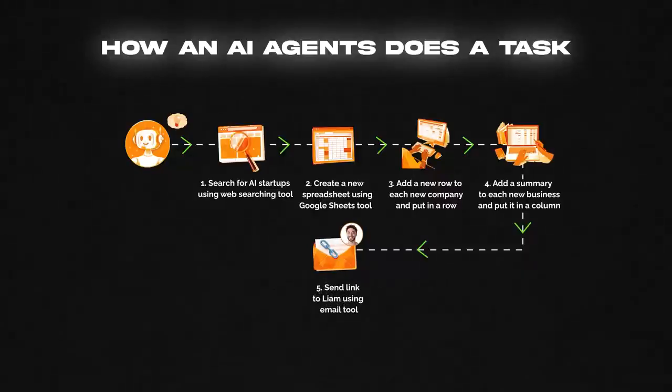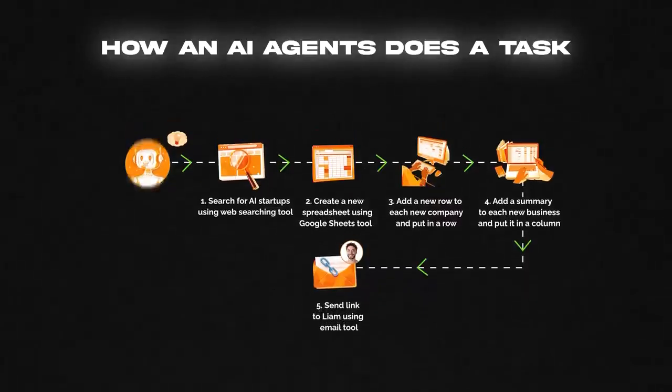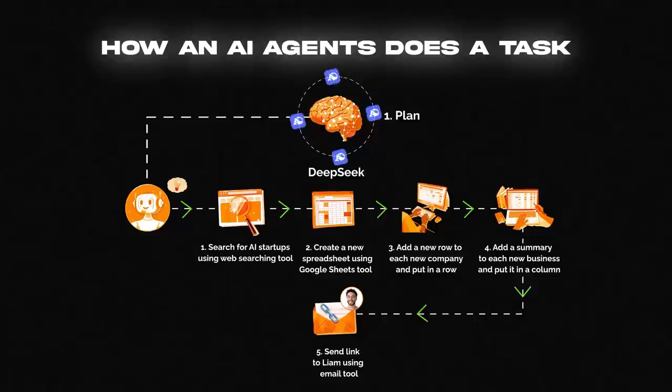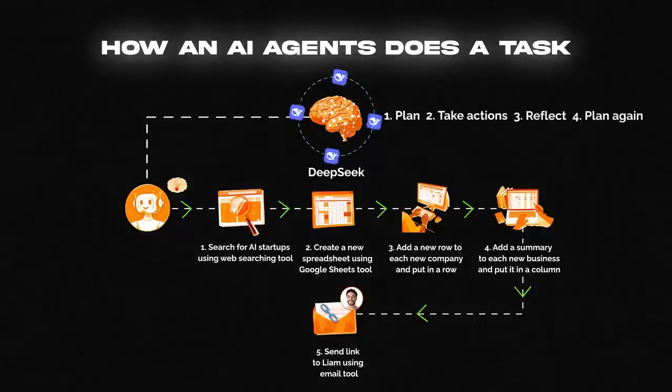And that's all great. But then when you add on top of that powerful reasoning models like OpenAI's O1 and O3, and even things like DeepSeek as the brain of the agent that can plan, take actions, then reflect, and then plan again, and so on, you have essentially created a truly intelligent AI that solves problems and approaches them just like a human would. So say, for example, the original plan was to use the web search tool to search for AI startups raising money. Probably a terrible search term, but what if that doesn't return any good results to the agent?